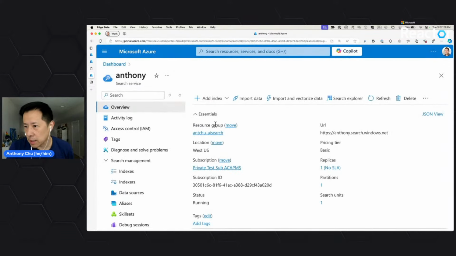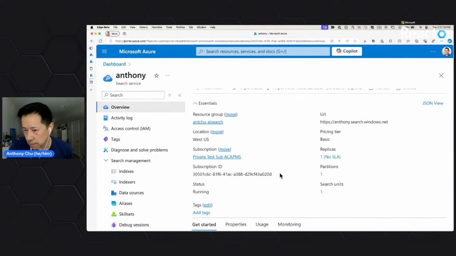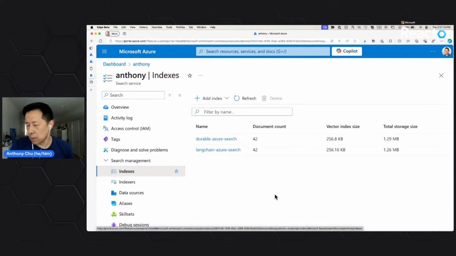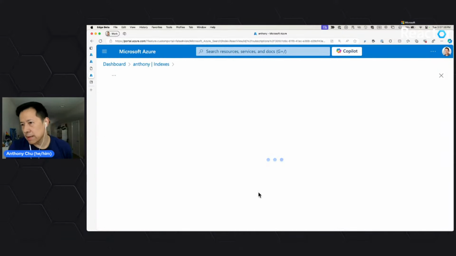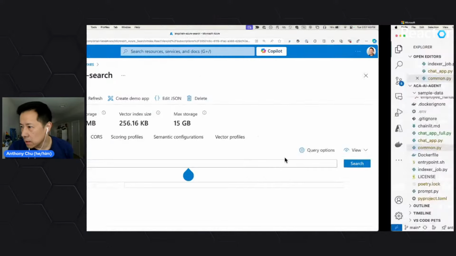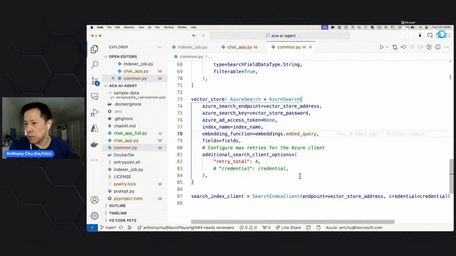And then I've also set up an AI search service. And in here, you can see I already have a couple of indexes created. I think this is the one that we're using today. It already has some data loaded. I'll show you how to load the data, though. But this is the index that we're using today. Cool. So let's switch back to our application.